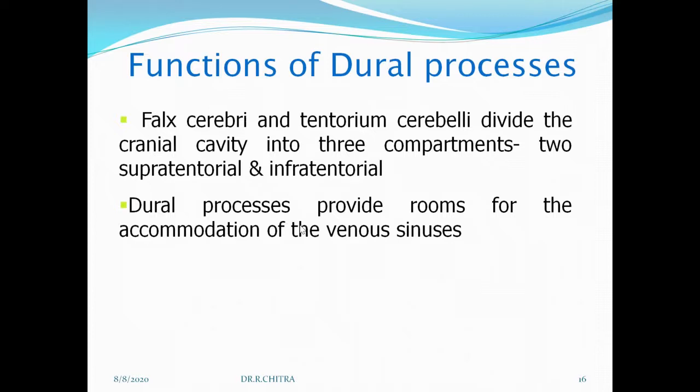First we started with the difference between the two parts of the dura mater, cranial dura and the spinal dura. Then we went on to the dural folds: falx cerebri, tentorium cerebelli, diaphragma sellae and falx cerebelli. We will see dural venous sinuses in the next class, which is also an important topic in the head and neck region. In the head and neck region, you follow this order of classes. First you learn the scalp, face, parotid gland, then you start with the cranial cavity. In the cranial cavity: dural folds, dural venous sinuses, pituitary gland, then we go to the extraocular muscles.